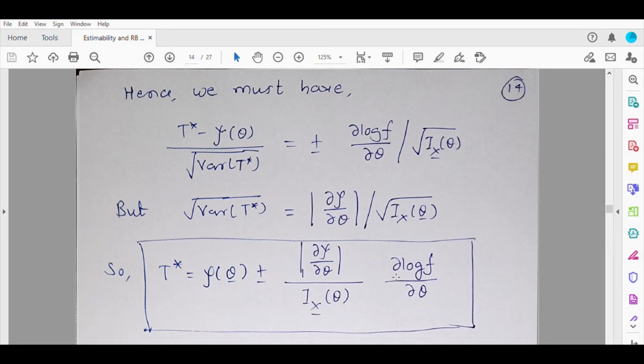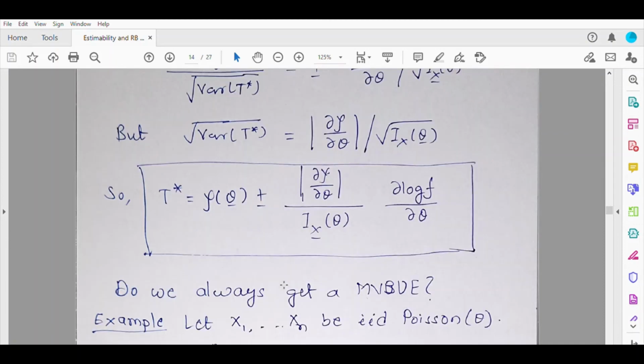Now if you stare at this expression for a couple of seconds, you will realize that T star depends on ψ(θ). Here θ is involved, here θ is involved, here also θ may be involved. So how can T star remain a statistic? If it is an estimator, it should be free from θ, isn't it? So if T star exists, it so happens that the terms containing θ cancel each other and finally you get T star purely as an estimator. We will see some examples to have a better understanding.